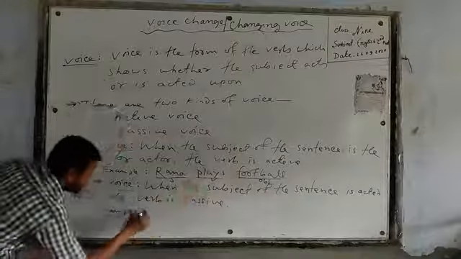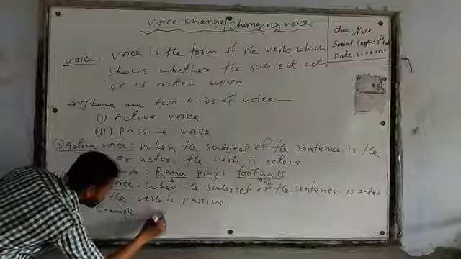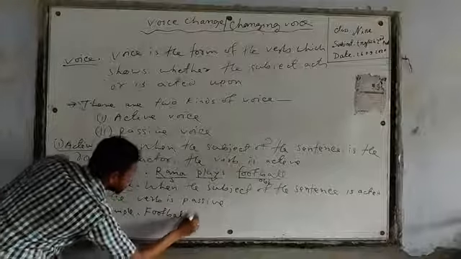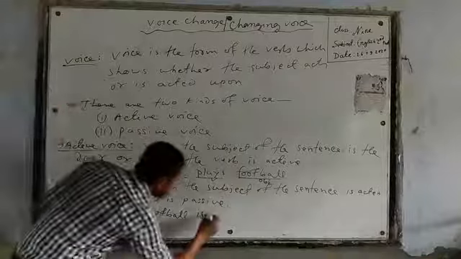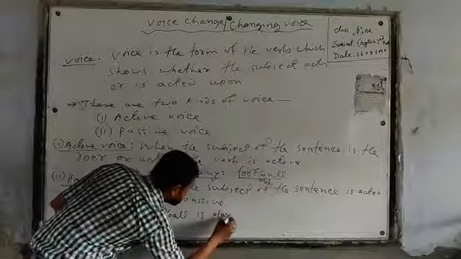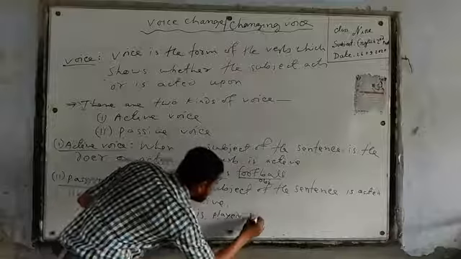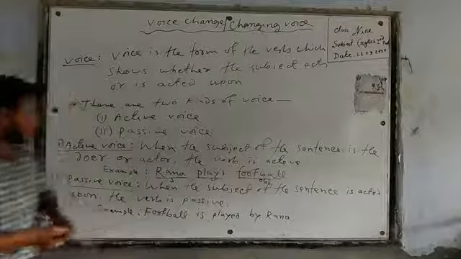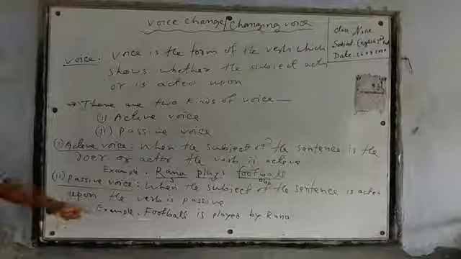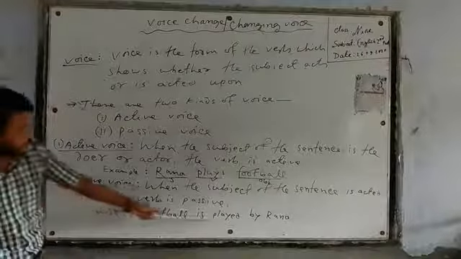The object will come first. Football. Football is, be verb. Football is played. Football is played by Rana. Okay, understand? This is the example of passive form. Football is played by Rana.